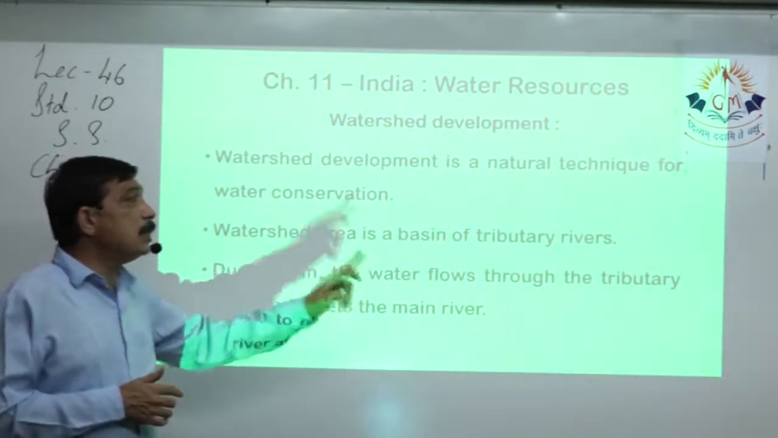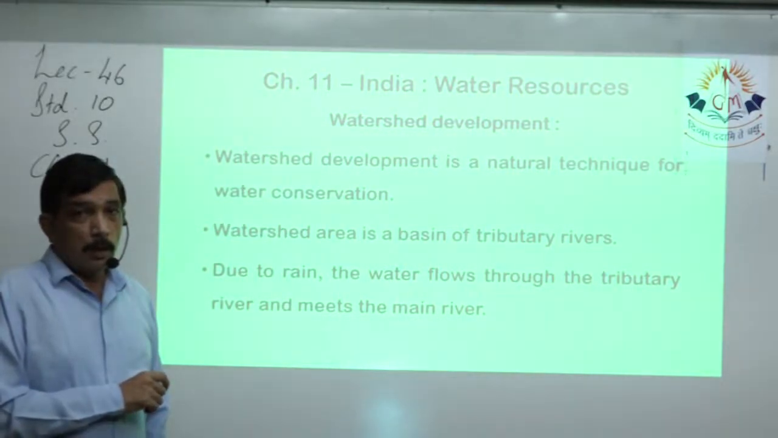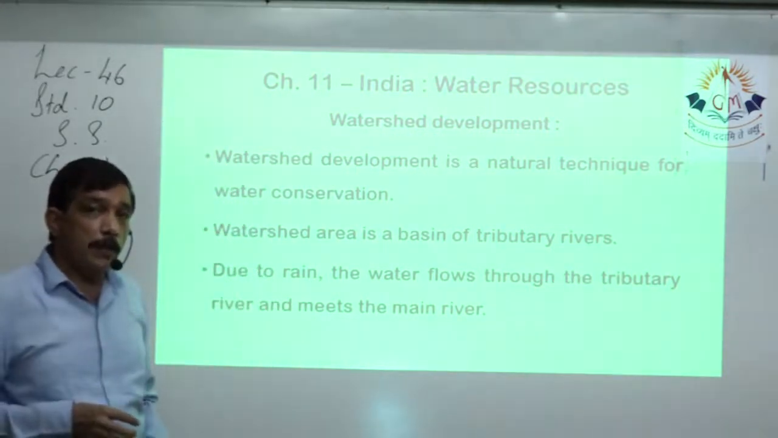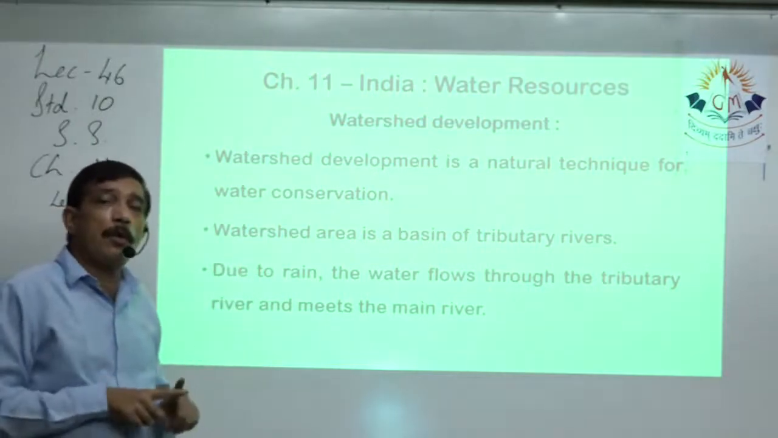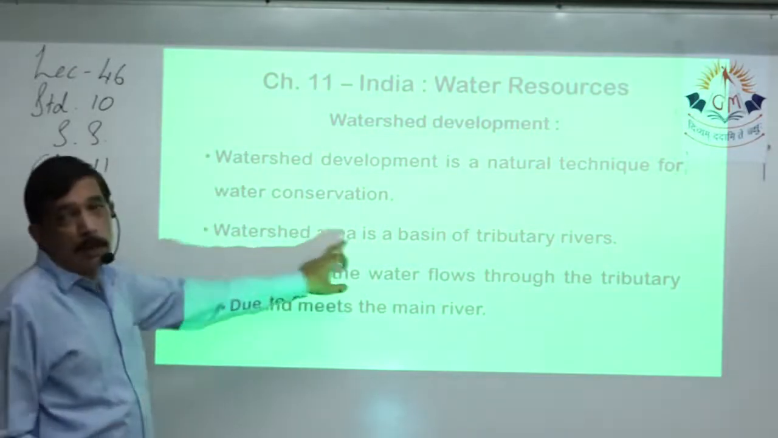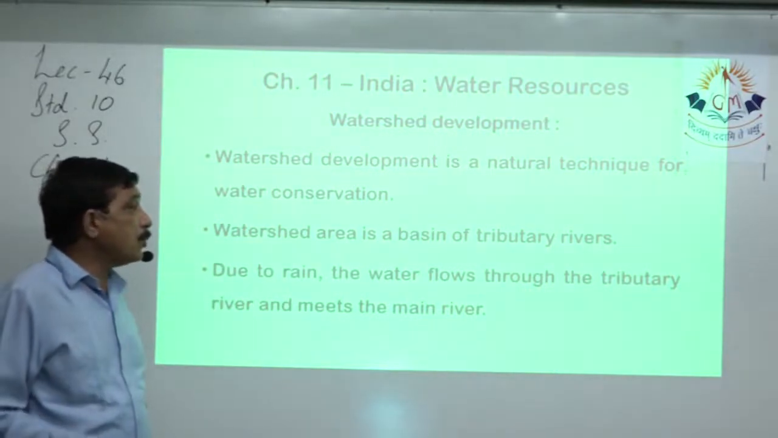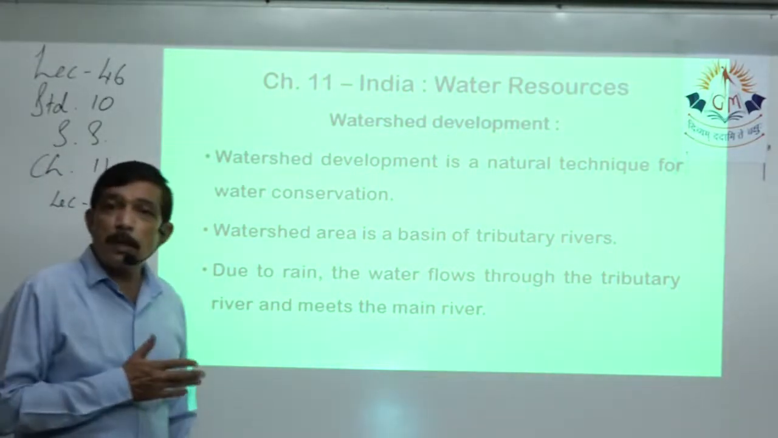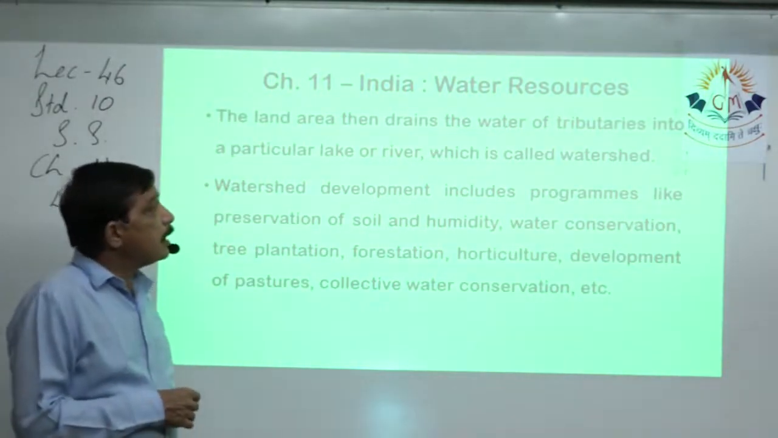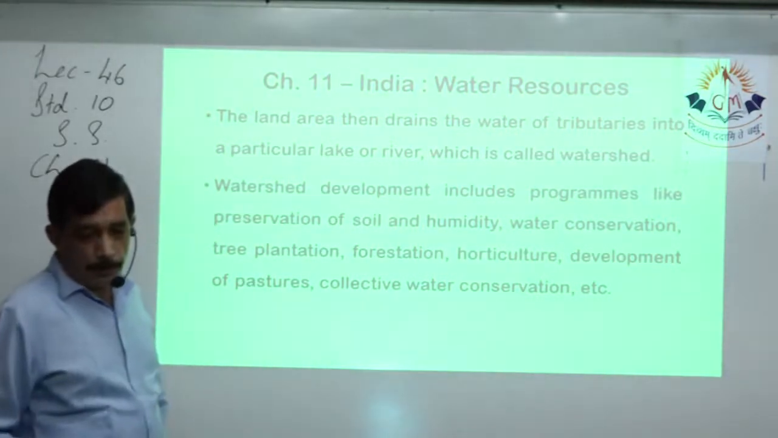Watershed area is a basin of tributary rivers, not the main rivers. It's a whole network of tributary rivers which dump their water into the main river. Then the whole area formed by the tributaries and the main river becomes the watershed area. Due to rain, the water flows through the tributary river and meets the main river. The land area that drains the water of tributaries into a particular lake or river is called a watershed.